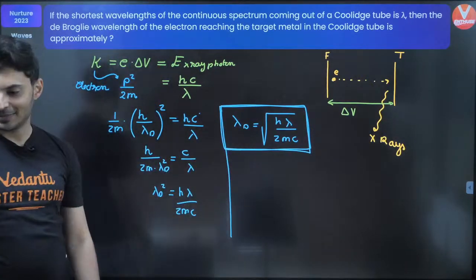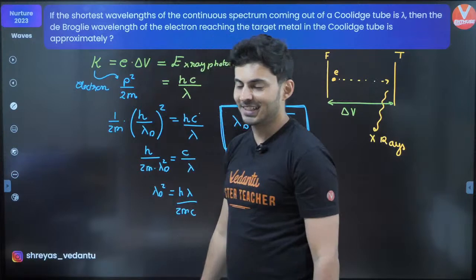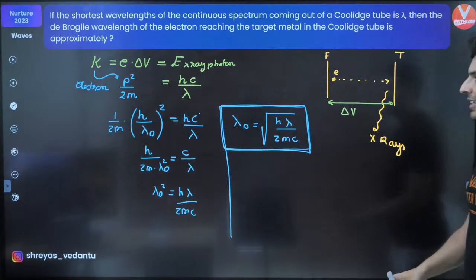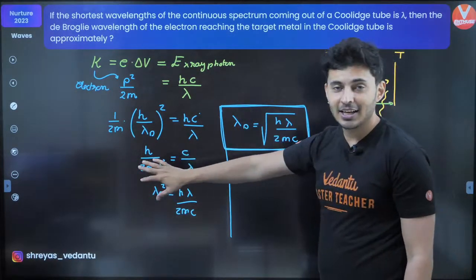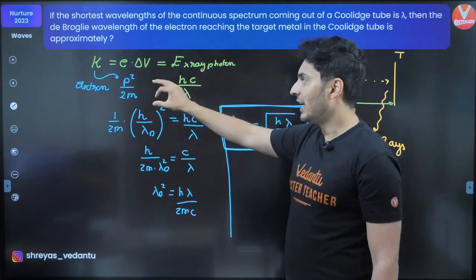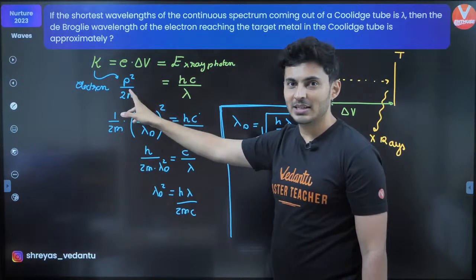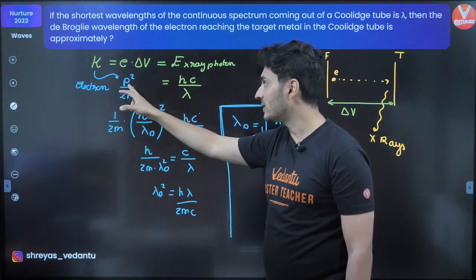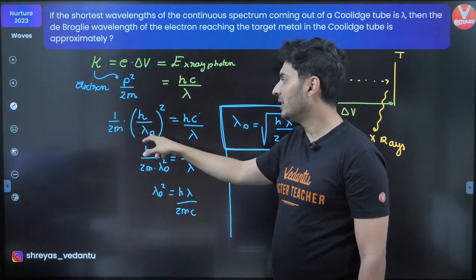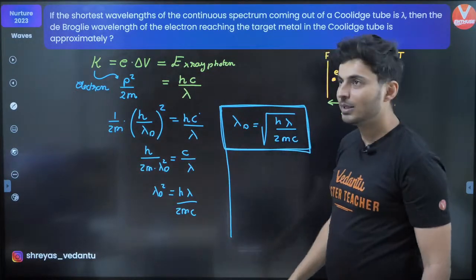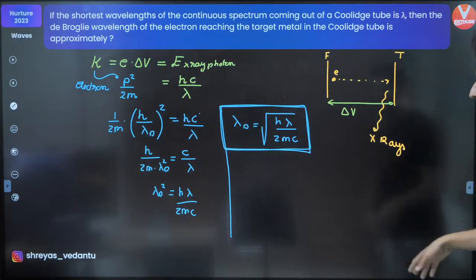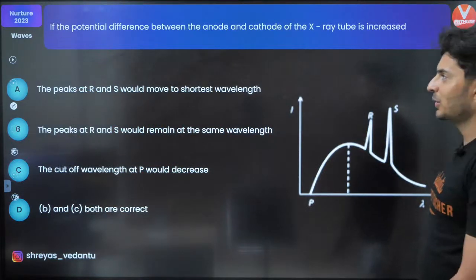What a brilliant question. Loved this question, guys, because de Broglie is there, X-ray concept is there, energy of photon is there, kinetic energy to momentum transformation is there, and momentum related to the wavelength. It's a lovely question, and how you can relate both these concepts. Moving on to the next one.